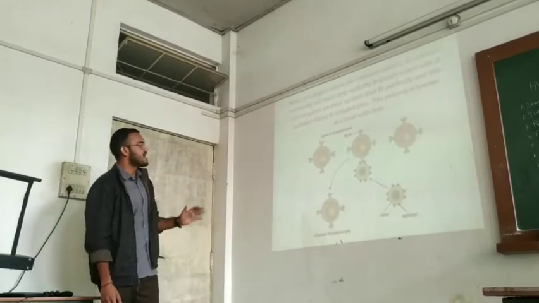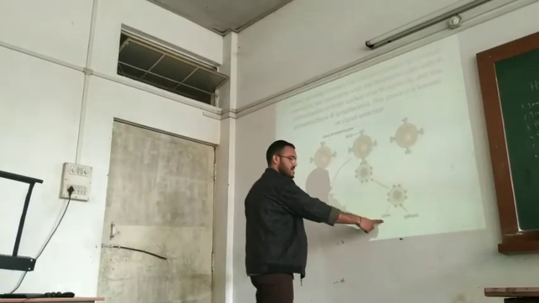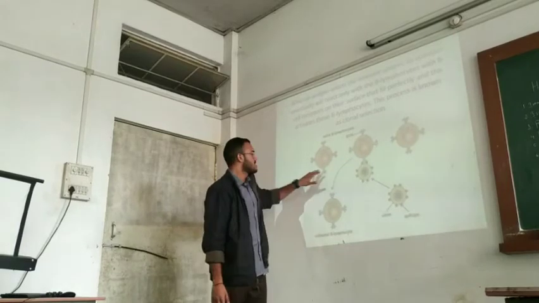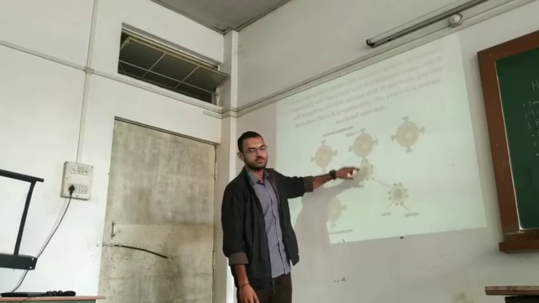And when the antigen enters the immune system, this is an example of an antigen. Suppose a virus; it will have different epitopes. These epitopes will bind only to a particular kind of antibody. This is an antibody, this is an antibody, this is another antibody. Say this is only specific to this one, so it will go and bind to this one.